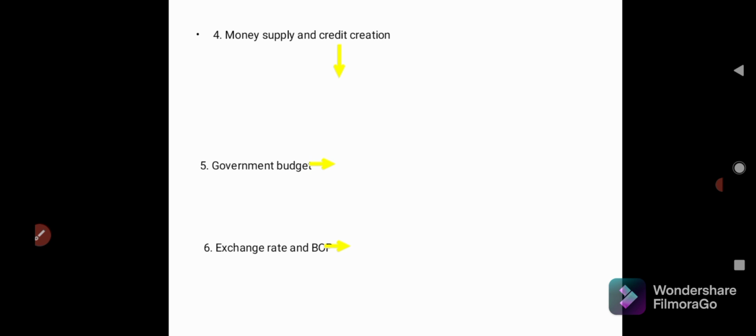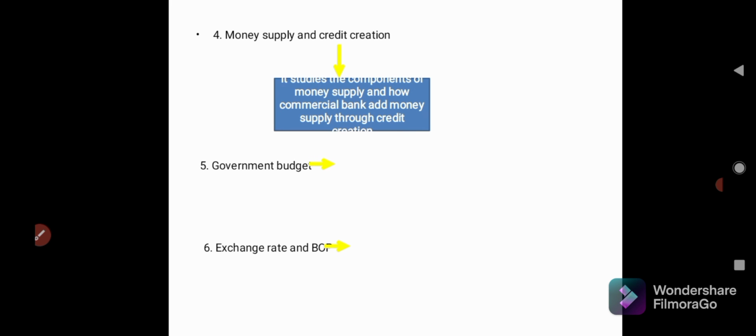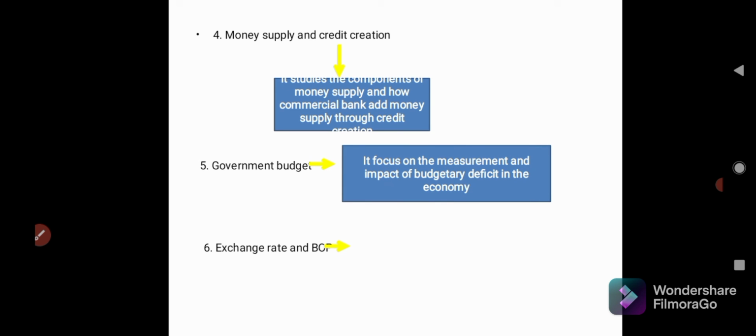Next, the component of macroeconomics is money supply and credit creation. In macroeconomics, we study the banking system in a country and the money supply in a country. Next is government budget. Very important, it focuses on the measurement and impact of budgetary deficit in the economy. We can say how the government plays an important role in managing its budget. So macroeconomics also deals with this particular part, right?